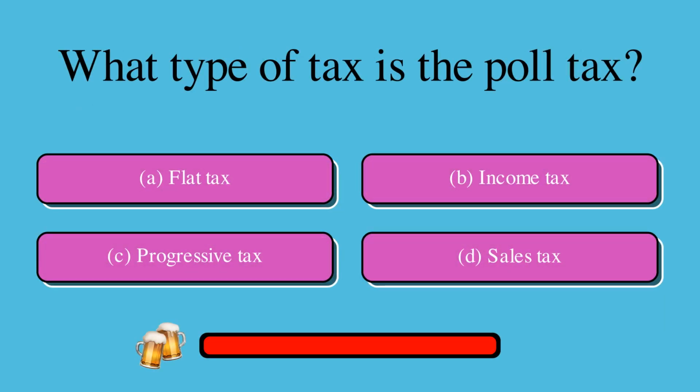What type of tax is the poll tax? Is it A, flat tax, B, income tax, C, progressive tax, or D, sales tax? The correct answer is A, flat tax.